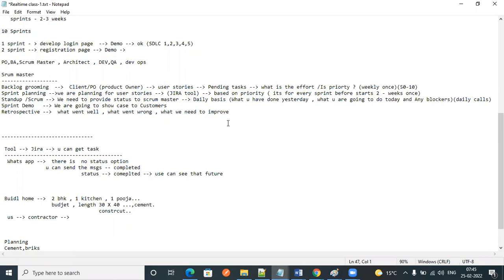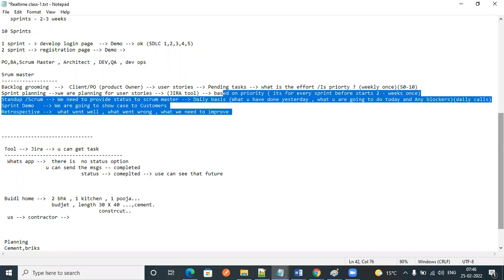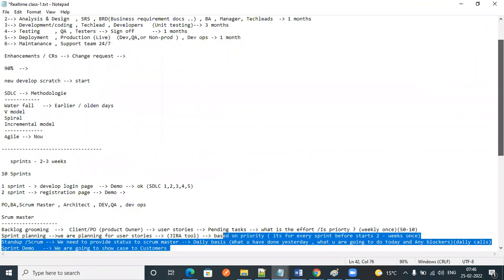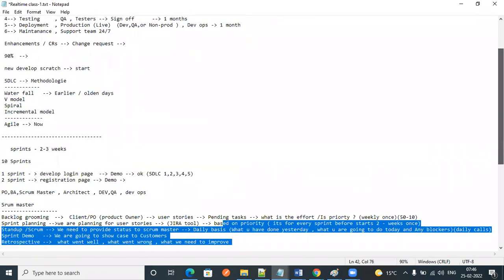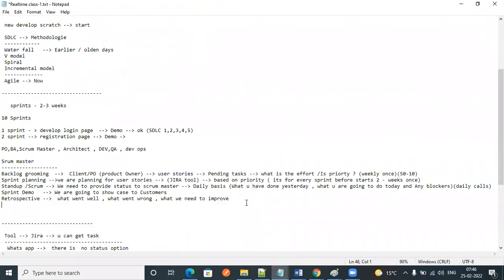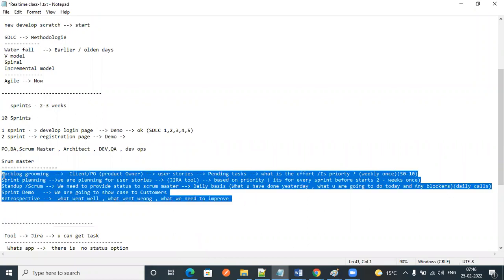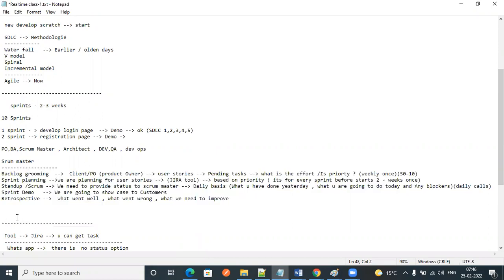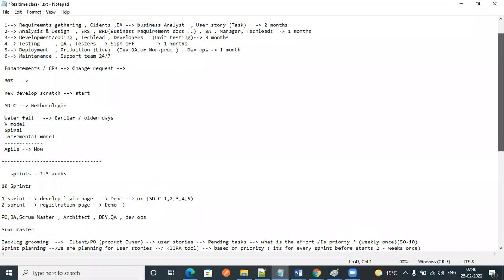So this is about the SDLC life cycle, and waterfall and agile, the difference between waterfall and agile. Here in agile, sometimes you may feel that there are a lot of calls, and we need to attend a lot of calls instead of doing work. This is a major difference between waterfall and agile.